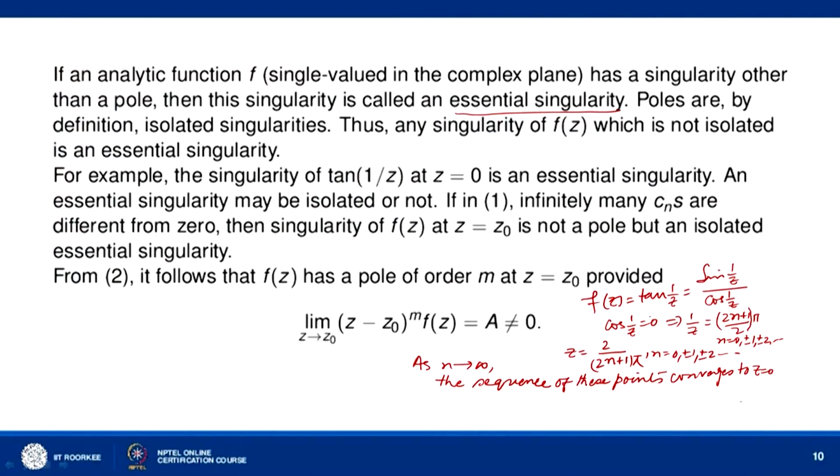The sequence of these simple poles converges to z equal to 0, and therefore z equal to 0 is a non-isolated singularity of f(z) equal to tan 1/z, because every neighborhood of z equal to 0 contains a singularity of the function tan 1/z. So z equal to 0 is a non-isolated singularity of tan 1/z, and therefore we call it an essential singularity.